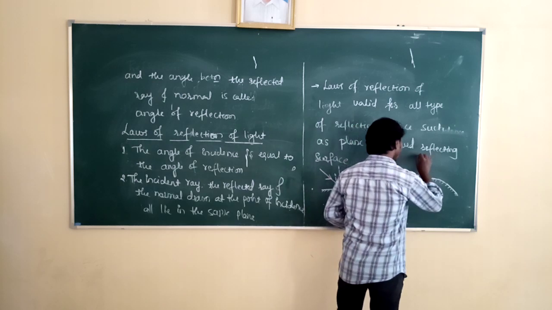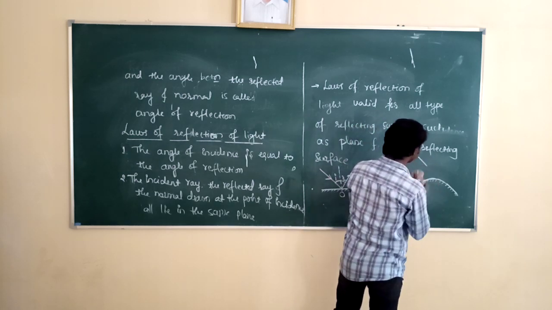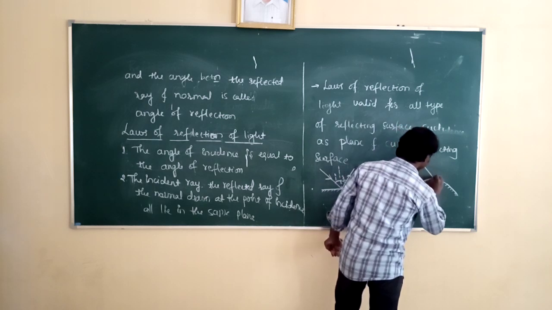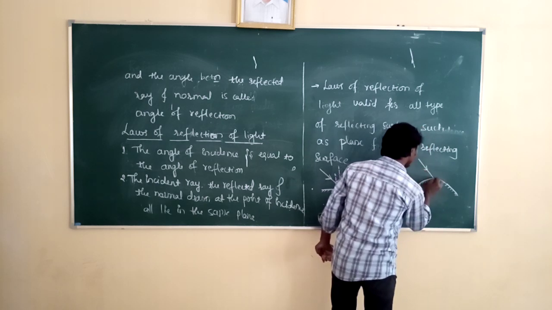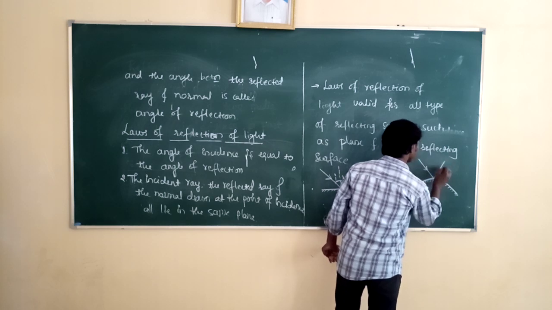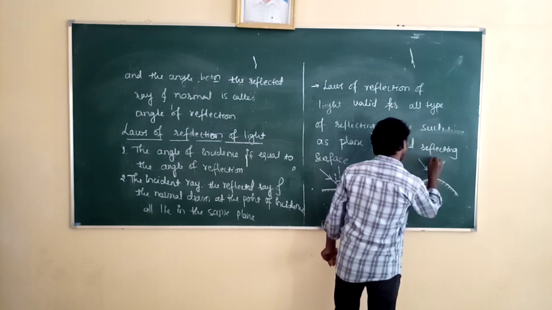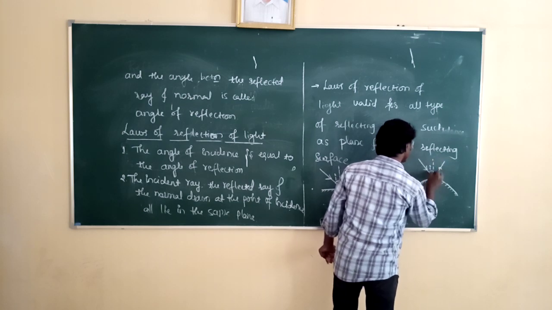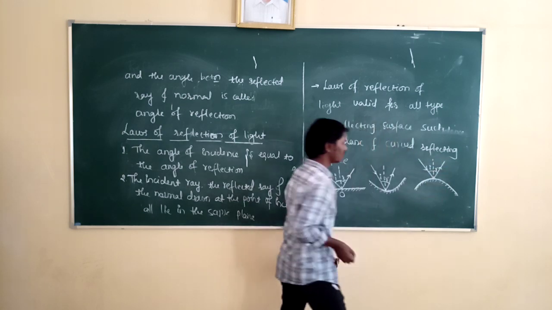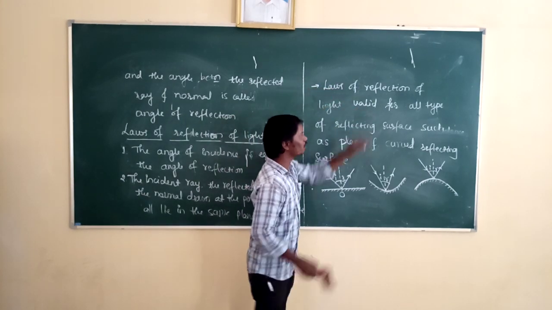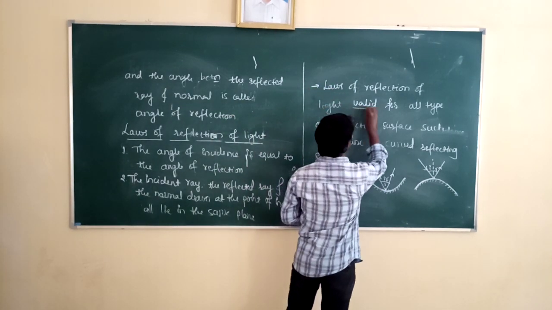So whenever the light falls on the reflecting surface here, again how is the light incident on the reflecting surface here, the light is incident obliquely, again the light reflects obliquely. Again at the point of incidence we are going to draw the normal, then angle of incidence is equal to angle of reflection. So this shows that laws of reflection of light are valid for all type of reflecting surfaces.